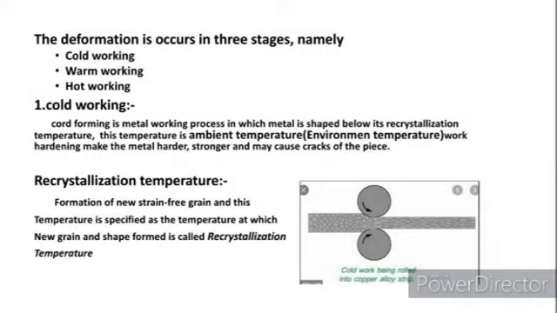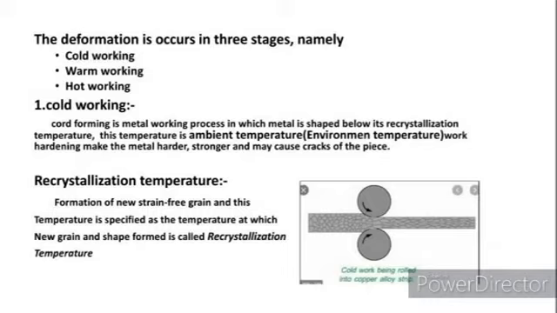Cold working. In this process, metal is shaped below its recrystallization temperature, that is, at room or environmental temperature. This type of working needs a large amount of force to attain the shape we need. Benefits of cold working: first, no heat is required. Better surface finishing is obtained. Measurement of material can be done easily. Drawbacks: high force is required for deformation. Less ductility is available in the material and it needs some heat treatment processes.